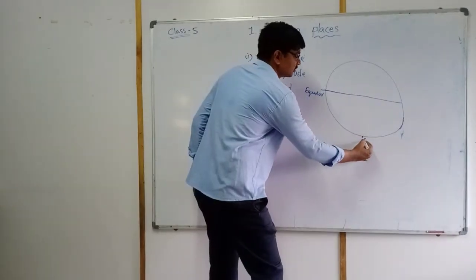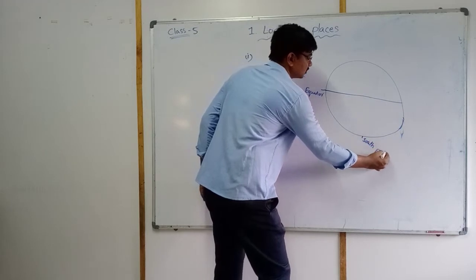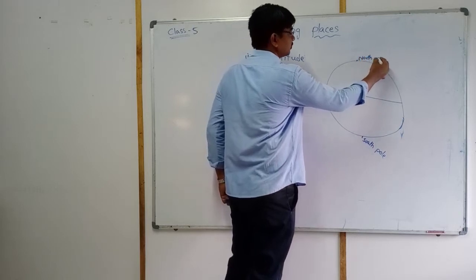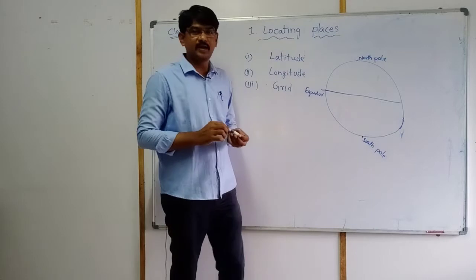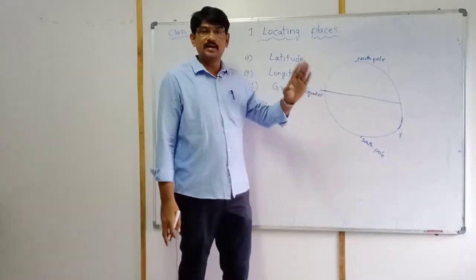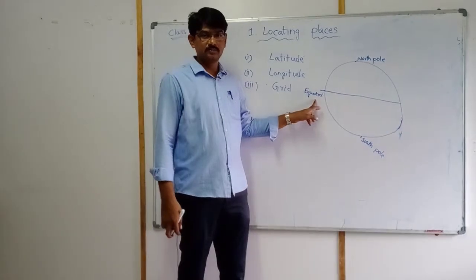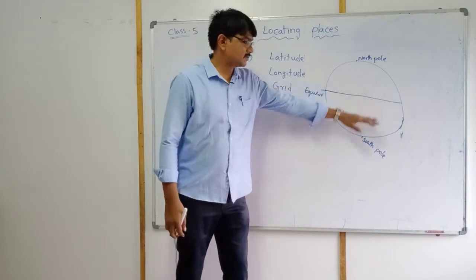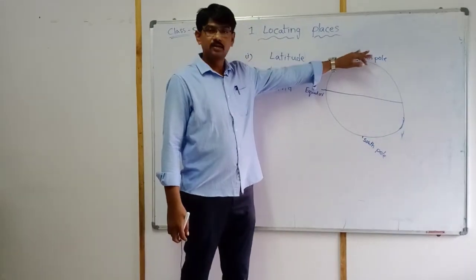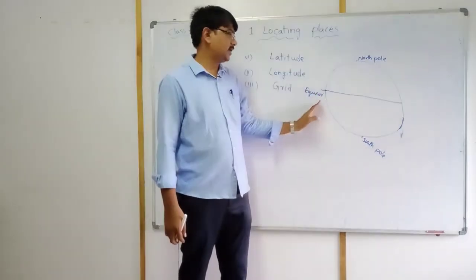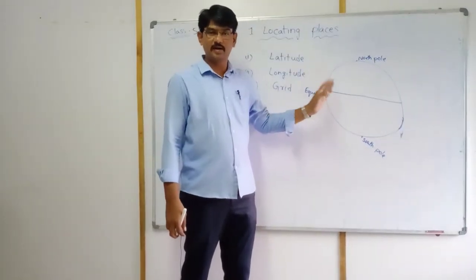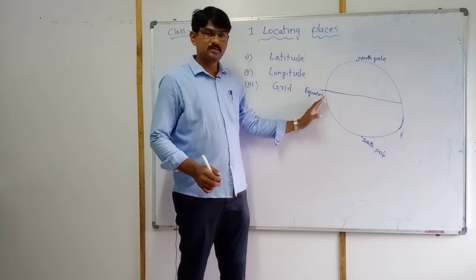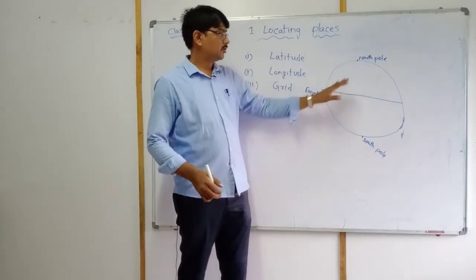This is the South Pole. This is the North Pole. One question I am raising here: what are the two ends of the equator? One end is the South Pole, another end is the North Pole. So simply we can say the two ends of the equator are poles.